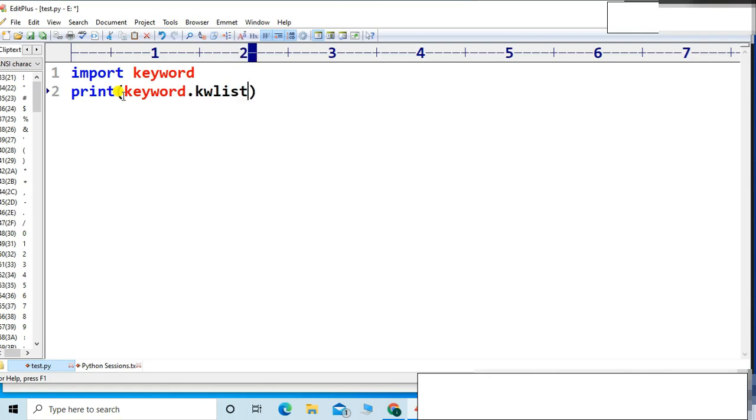KWLIST, that is a module which is responsible to hold the keywords in Python. Suppose you install any version of Python and want to find how many reserved words are there in that version. You should call import as a library and import dot KWLIST, which is one of the modules in this library, friends. So let me show you the output now.